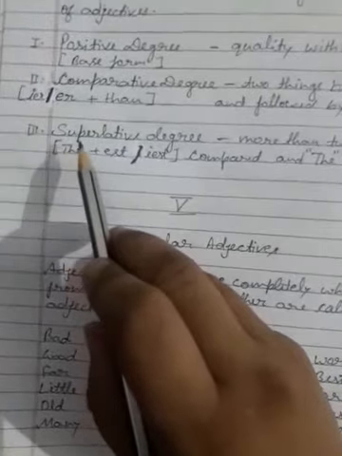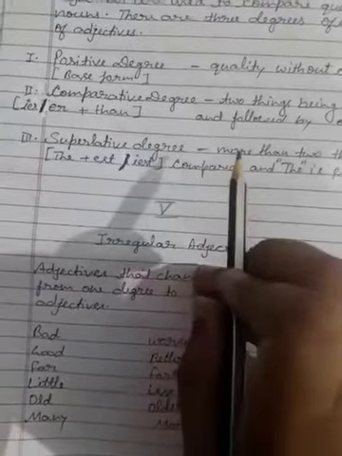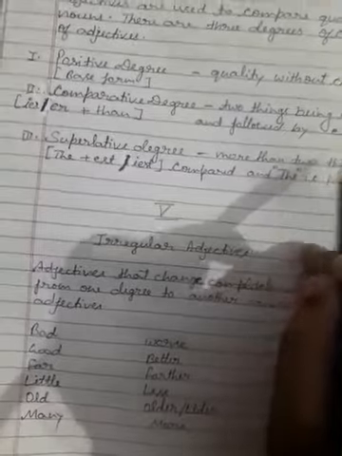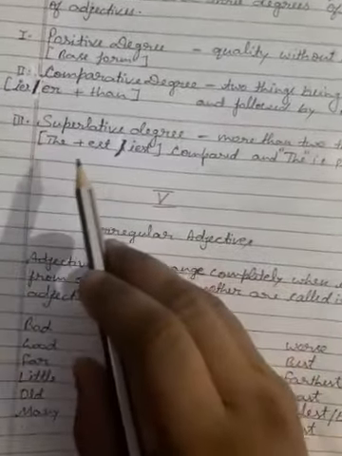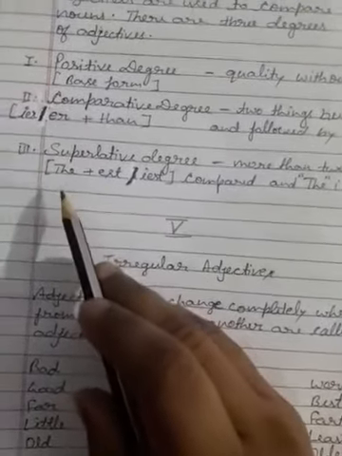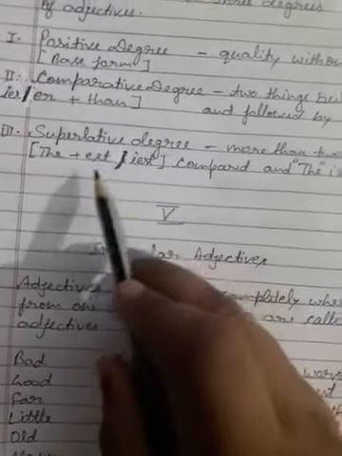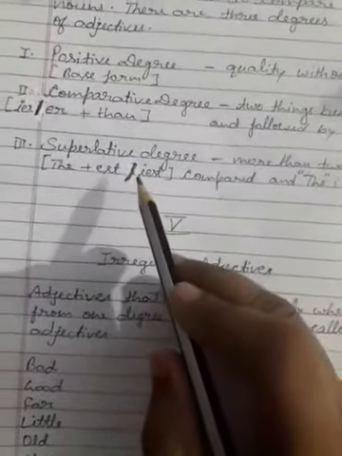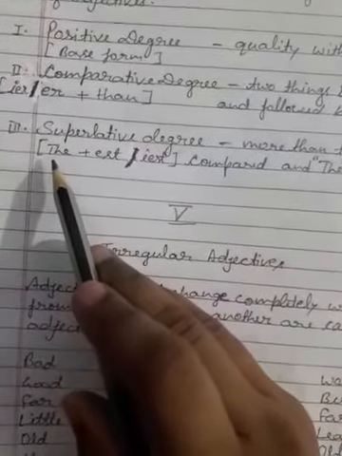Now third one is superlative degree. In superlative degree, we are comparing between more than two things. What are we comparing? Between more than two things. We are selecting the one which is the best among all of those. And to make the adjective in superlative form, we have to add est or iest. What do we have to add to the adjective? Est or iest. And before the superlative form of the adjective, we will use the. What will we use? The.